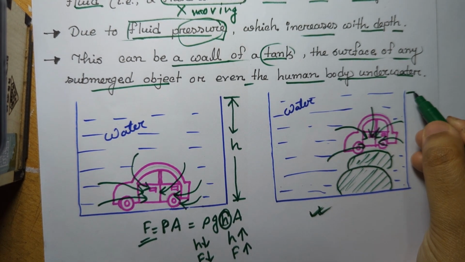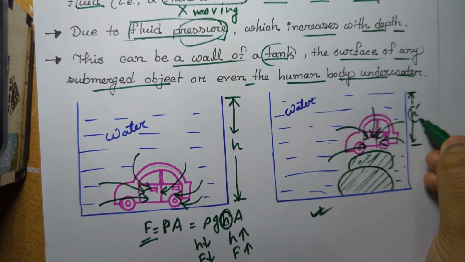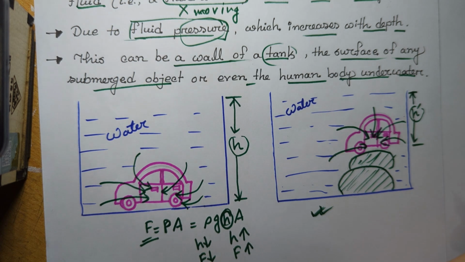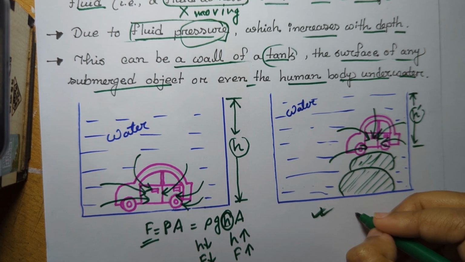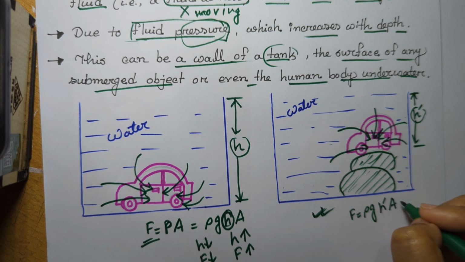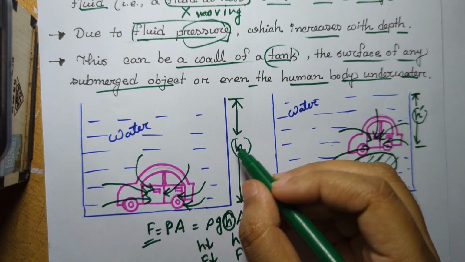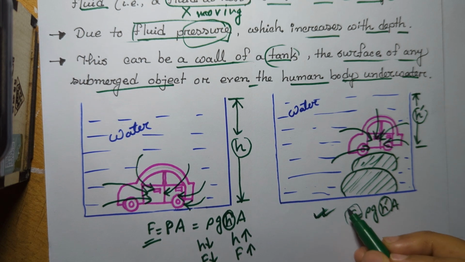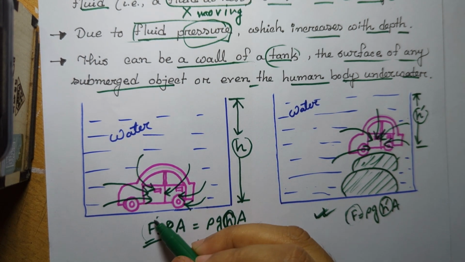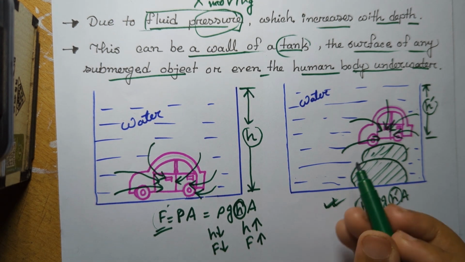But here the height is, suppose, h dash, which is lower than this height of the fluid. So the hydrostatic force will be rho g h dash A. Here h dash is lower than h, so the hydrostatic force here will be lower than the previous hydrostatic force. This is how the hydrostatic force varies regarding the height of the fluid.